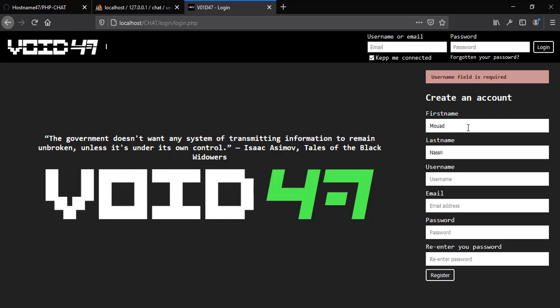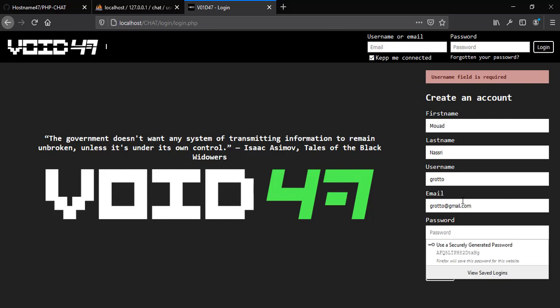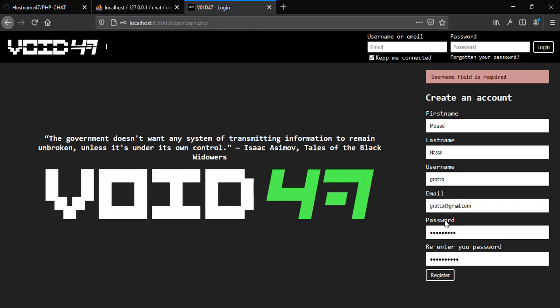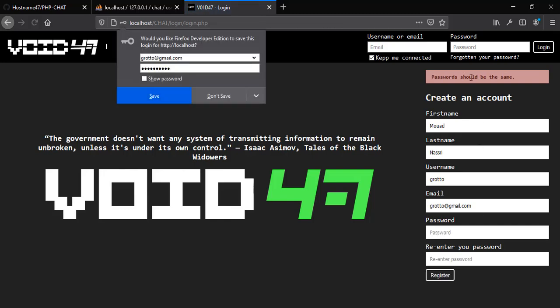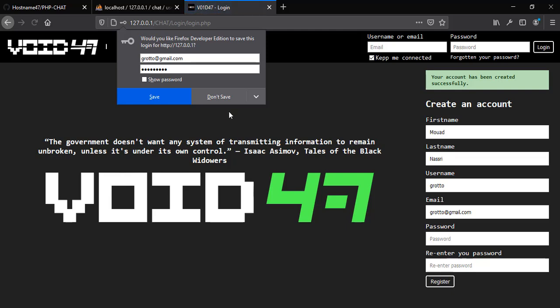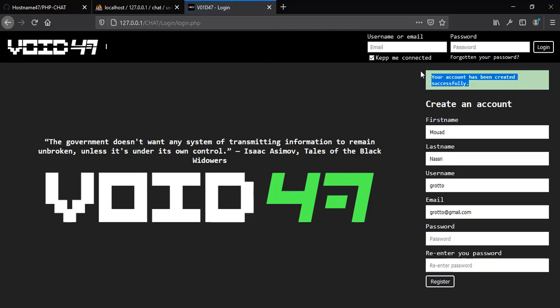Let's use some username, and let's use an email here, and the password. As you may guess, it should be the same. If by accident we have different passwords, as you can see, this password should be the same, a valid password.